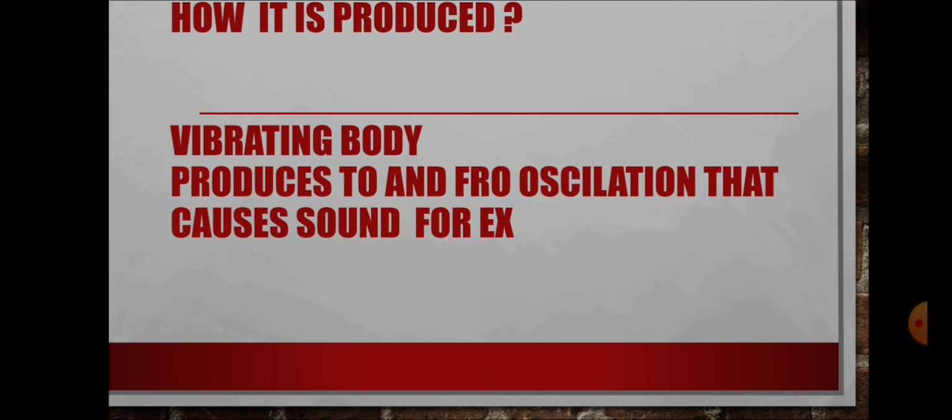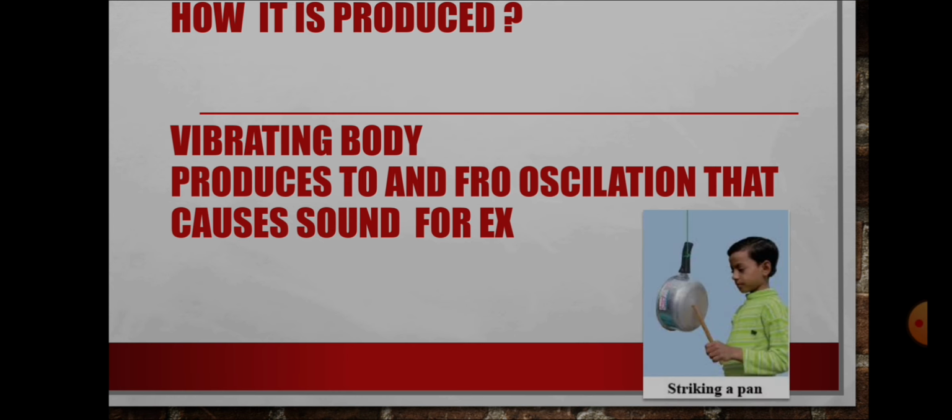How is it produced? A vibrating body produces to and fro oscillation that causes sound. For example, striking a pan. See in the picture, a boy striking a pan. Immediately after striking, the pan undergoes to and fro oscillation. That means vibration. Only then do we hear the sound. We hear the striking pan sound because of to and fro vibrations, to and fro oscillations. Next.